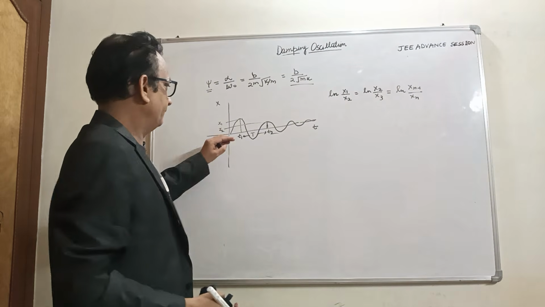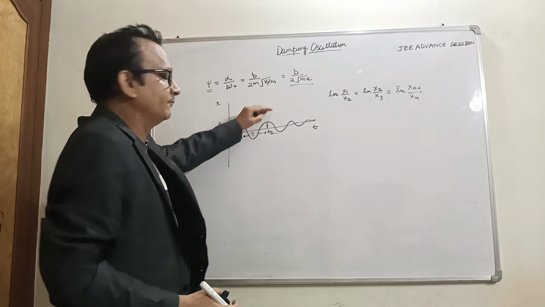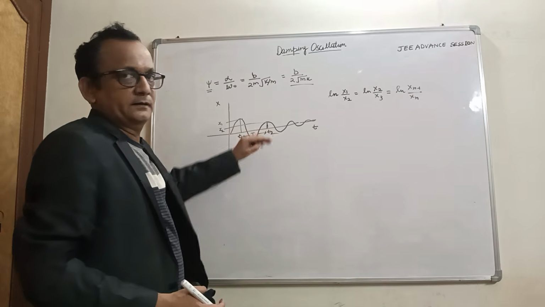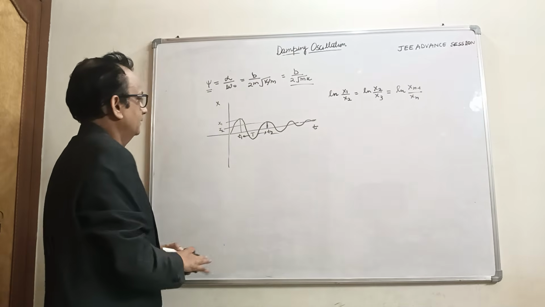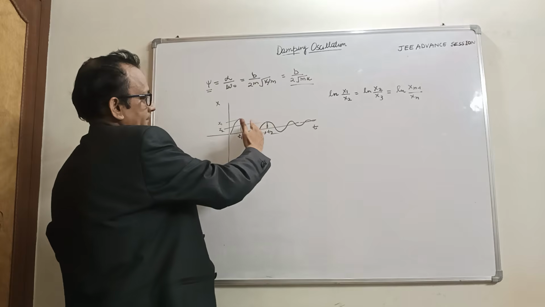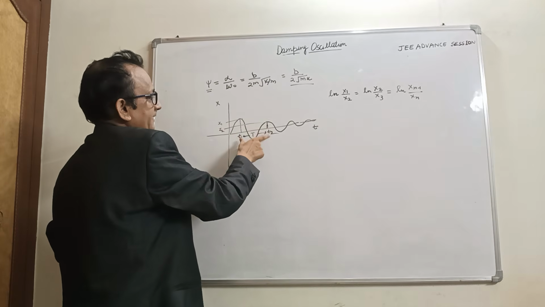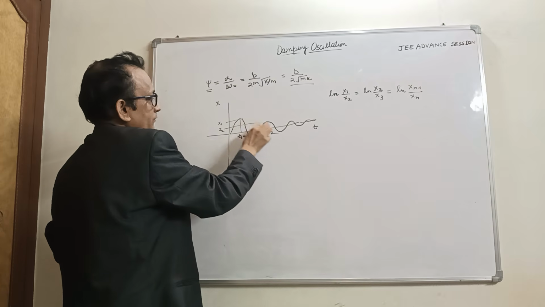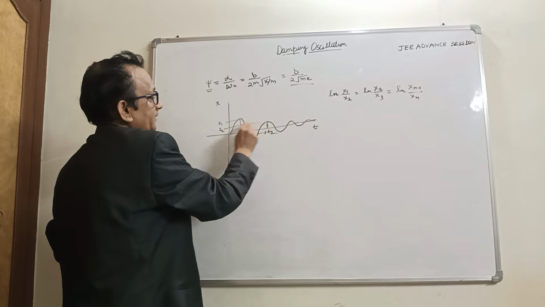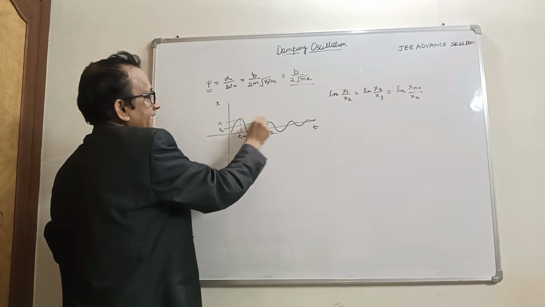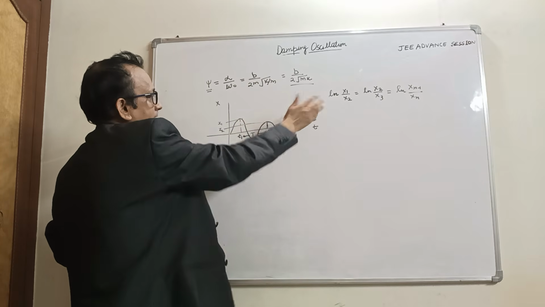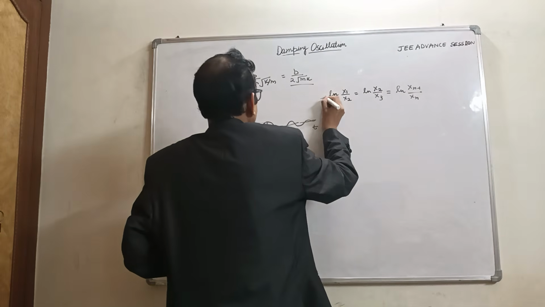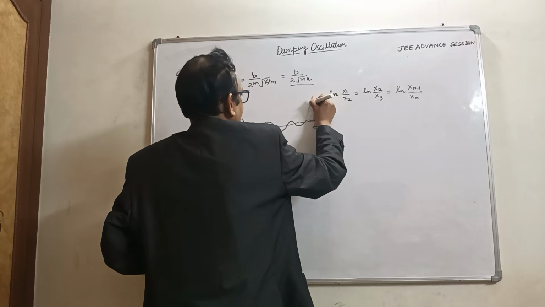If we take two consecutive amplitudes in the same direction of the mean position, two successive amplitudes here and here, the logarithm of the ratio of these amplitudes is called, suppose, lambda.